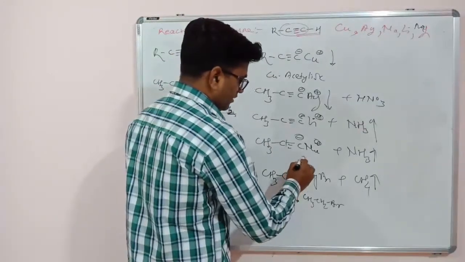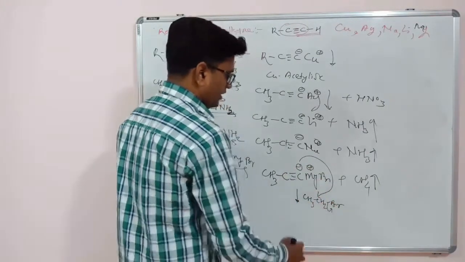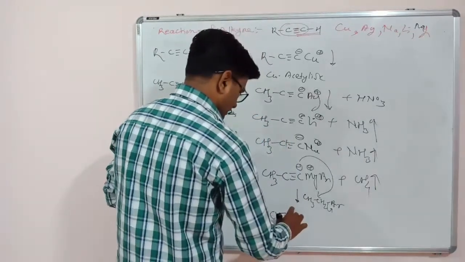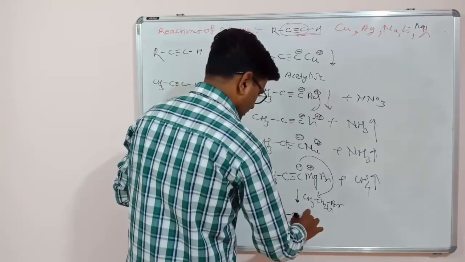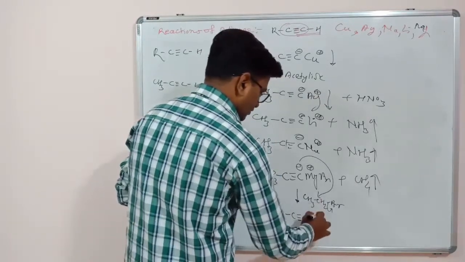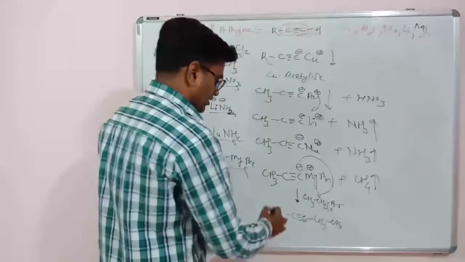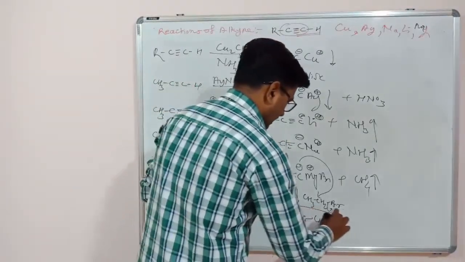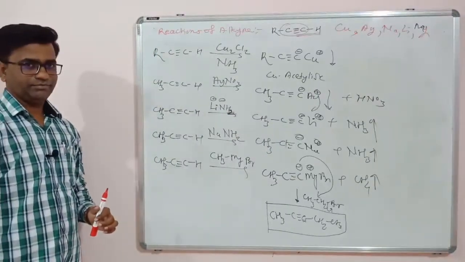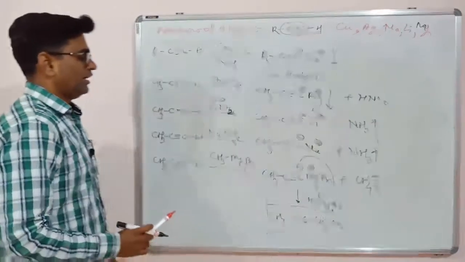This C minus will attack this CH2, Br minus will leave, and we will get a product that is CH3C triple bond C, and this C forms a bond with this CH2, which has this CH3. So a 3 carbon alkyne is converted to a 5 carbon alkyne.